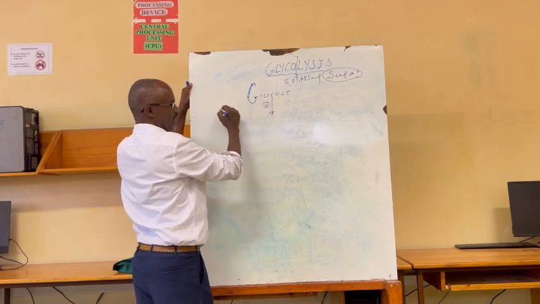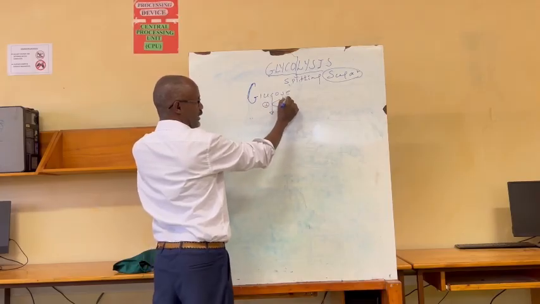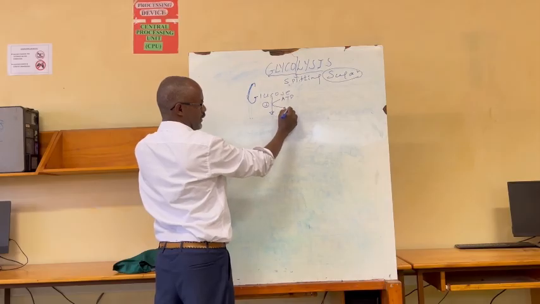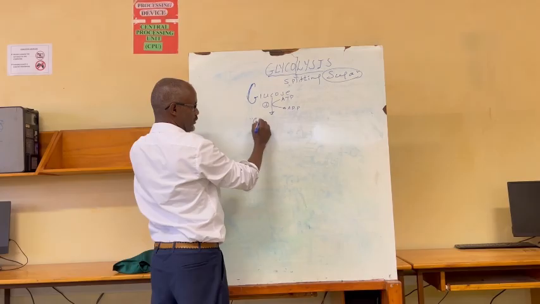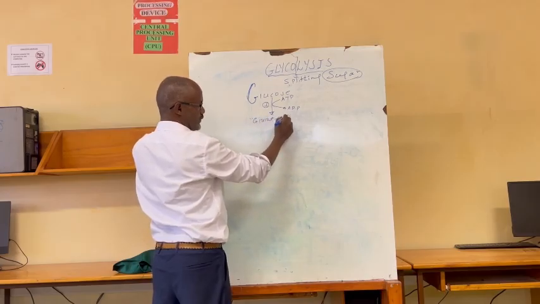Step 1, glucose adds 1 ATP, and the phosphate with energy is added to glucose. It produces glucose 6-phosphate.